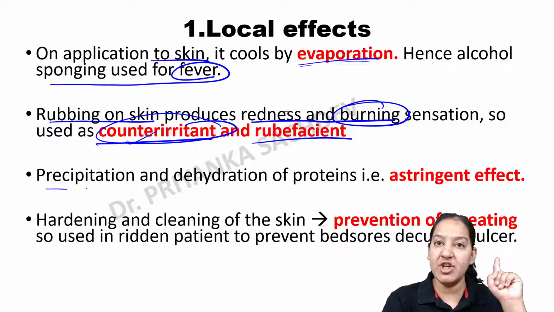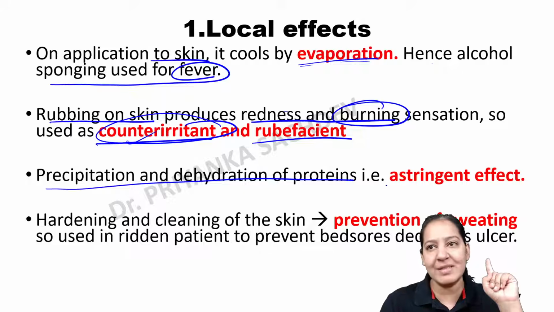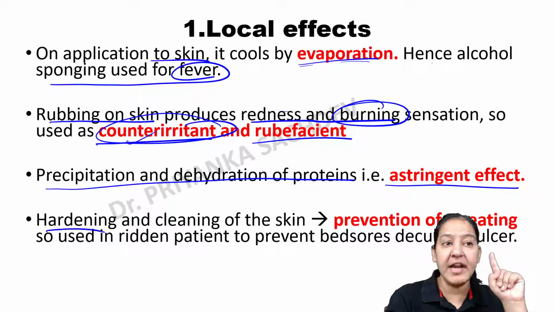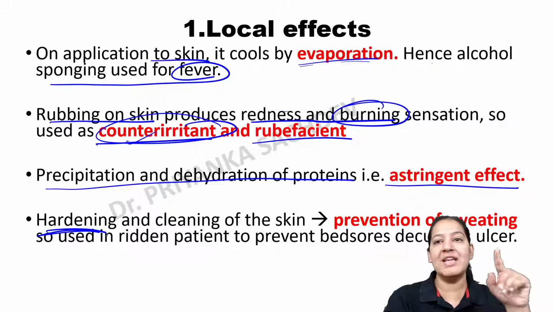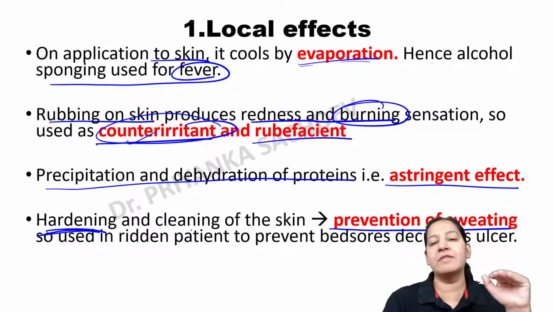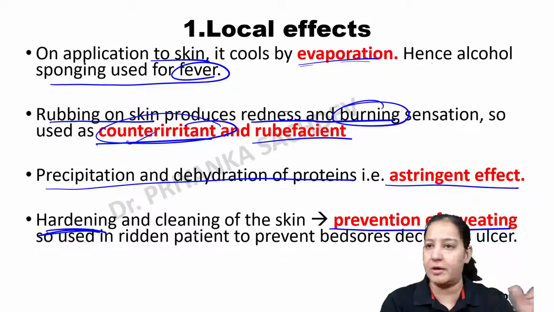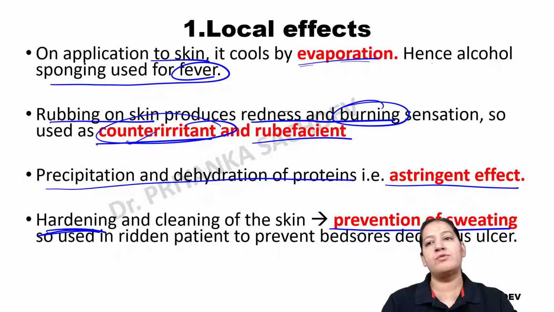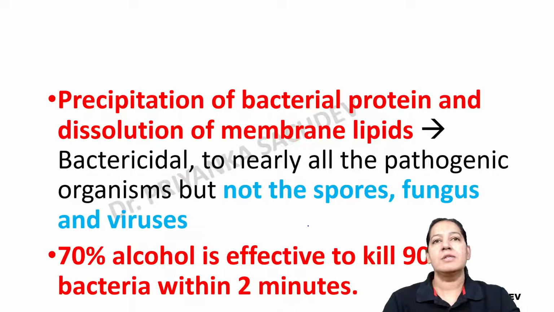It causes precipitation of the proteins in the skin. That's why it is known as an astringent effect. It causes hardening and cleaning of the skin. So the sweat pores get closed, and that's why it is used for prevention of sweating.